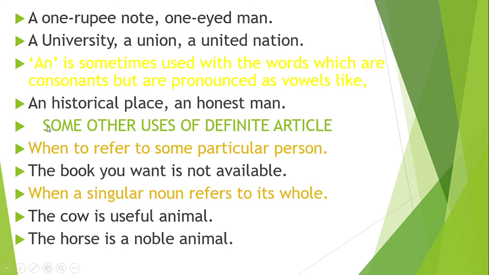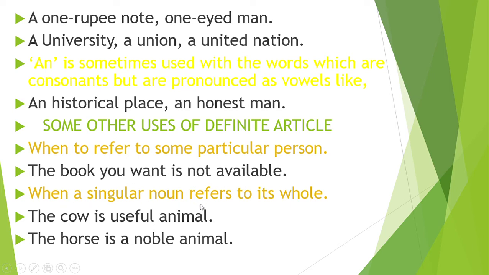Let's go to some other uses of the definite article. As you know, the definite article is used to refer to some particular person or thing, and we have already told you that. The book you want is not available. The book means a very special book which you know already, and when you are talking to the person, he also knows the book. Maybe at the back of your mind it's a particular textbook, but you know it already. That means the book which you know already. It's a special, particular book.